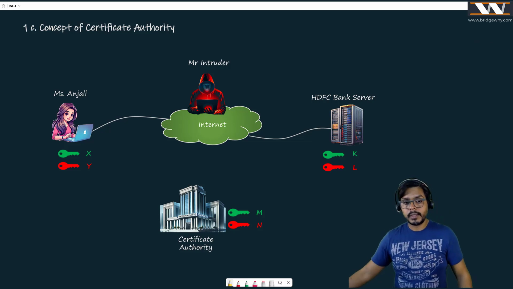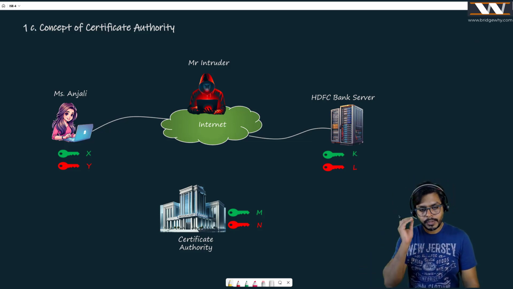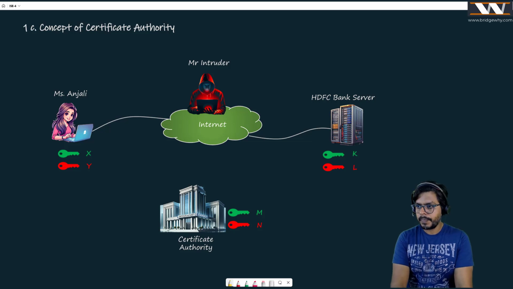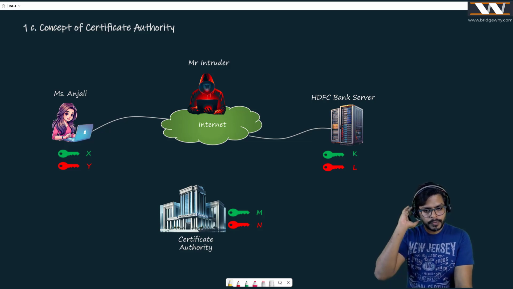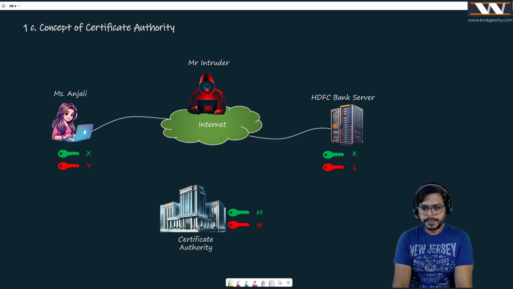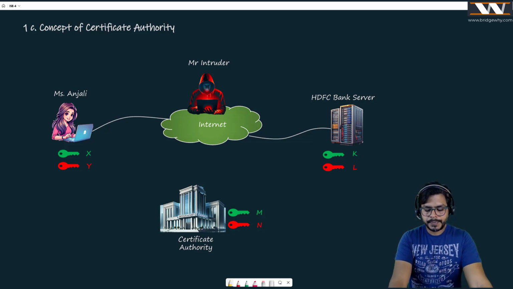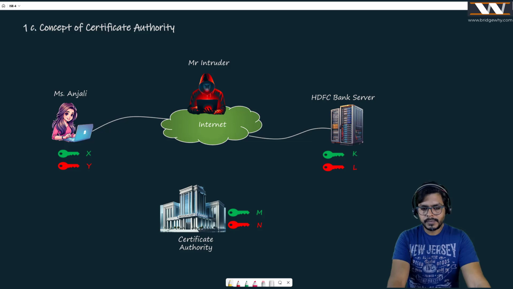Now we are coming to... one more, yeah, Augusto, please go ahead. Yeah, one quick question. In case of confidentiality, you encrypt with the public key, and the receiver decrypts with the private key. And for authentication, the sender will encrypt with private, and the receiver will decrypt with public, right?